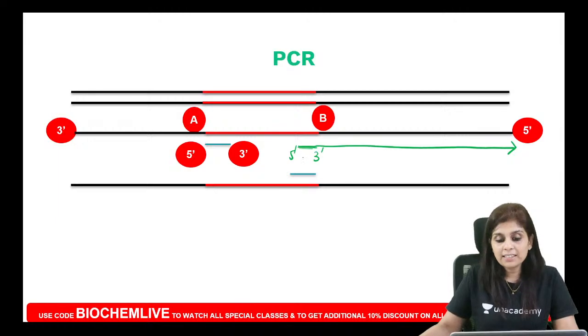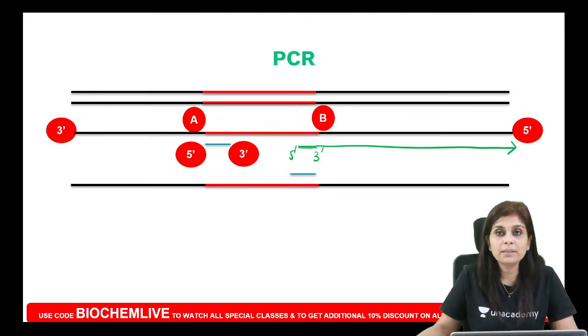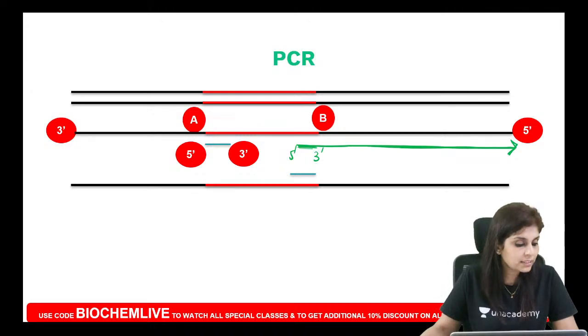DNA polymerase, any polymerase, will synthesize a new strand only in the 5' to 3' direction. So you are going to get something which you don't want. Do you all understand that? All of you? Is this the same for COVID? I will tell you about COVID in a minute, Dawood.